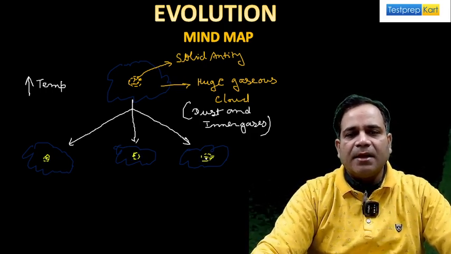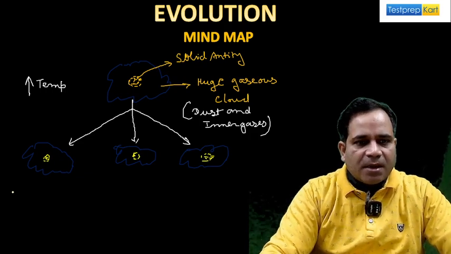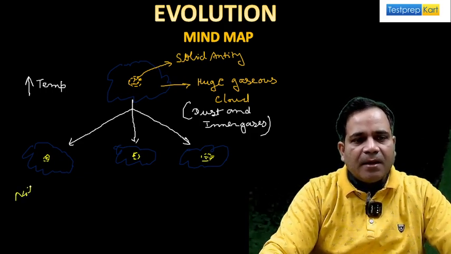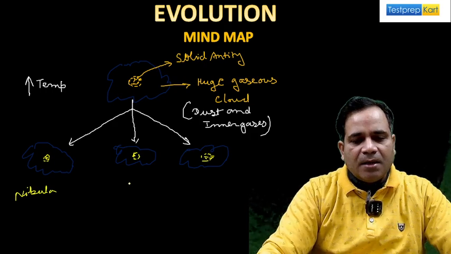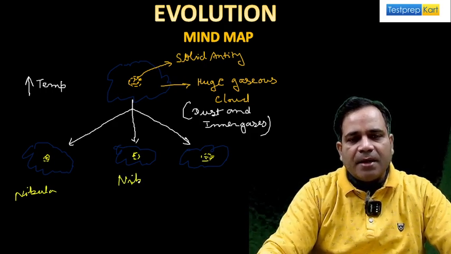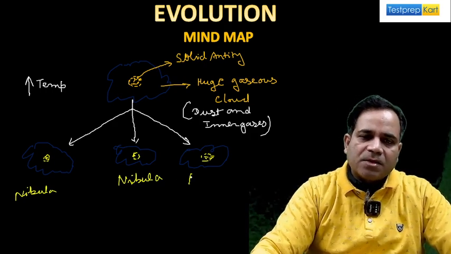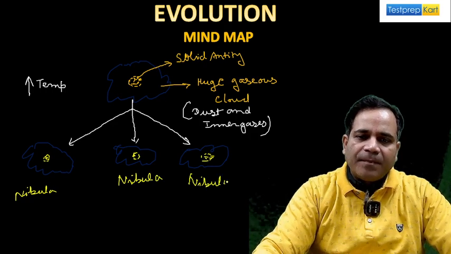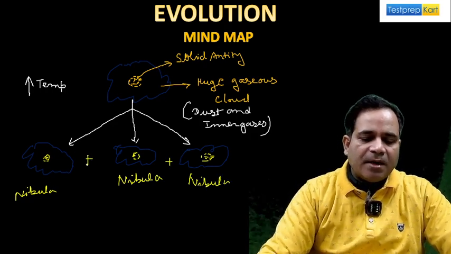Here also the solid entity, my dear. But this one is what? Nebula. This one is what? Nebula. This one is also nebula, my dear. And this one is also what? Nebula. Is that clear? Three nebula are here.